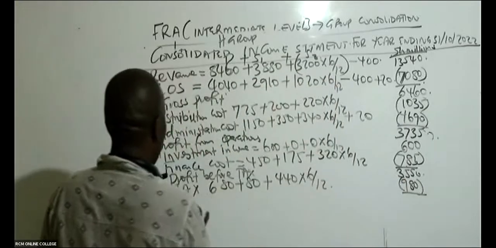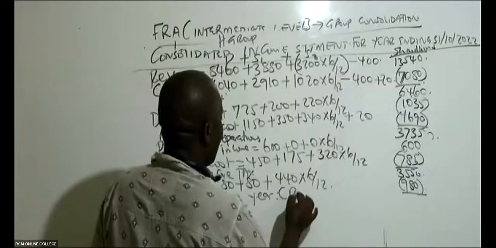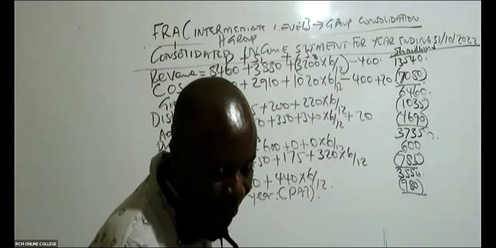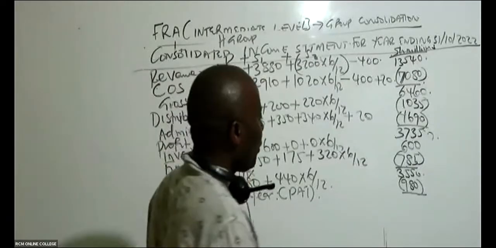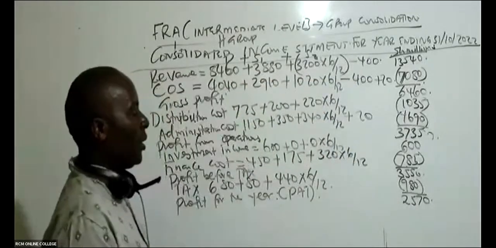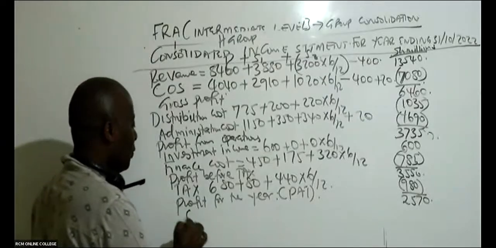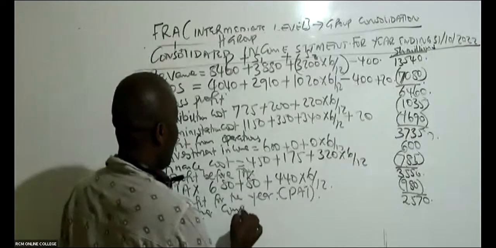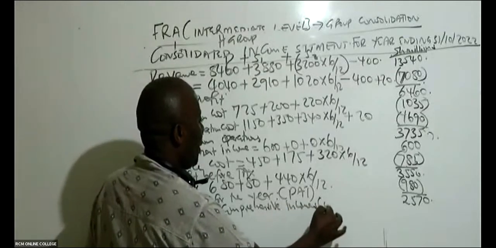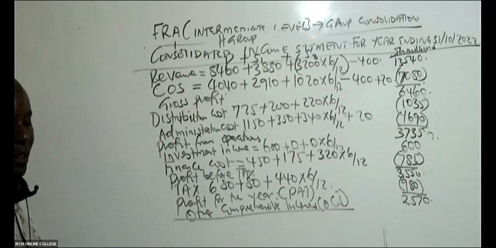Profit for the year. Remember, this is our profit after tax, 2570. I'm being given 2570. And then there is a free mark that students normally lose for nothing, what we call other comprehensive incomes. Free mark. Other comprehensive incomes, we abbreviate this as OCI.